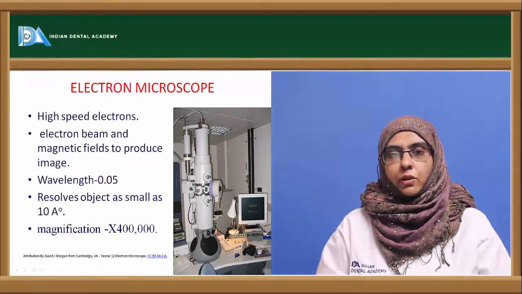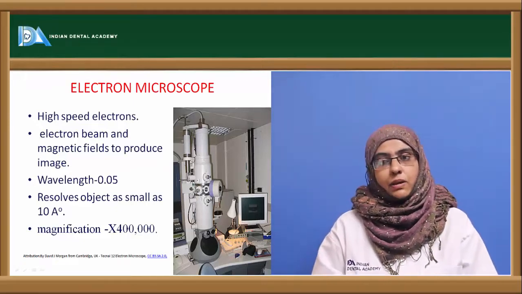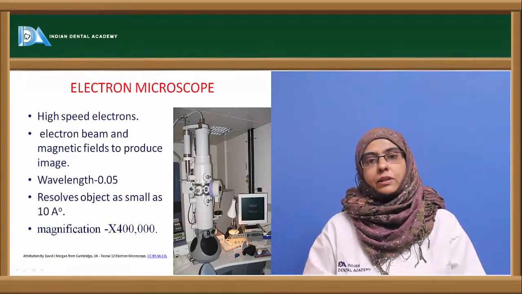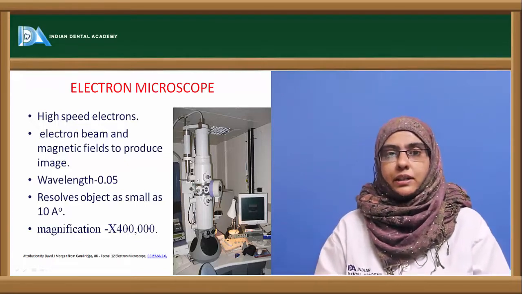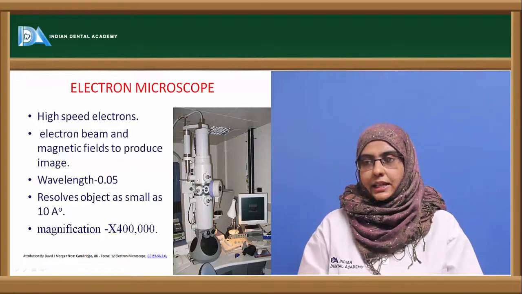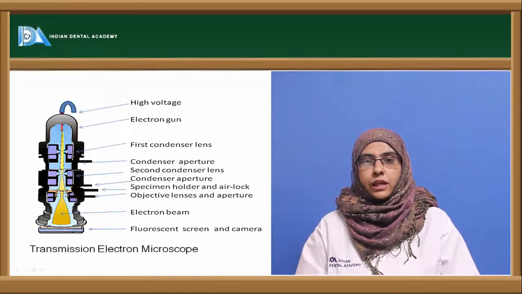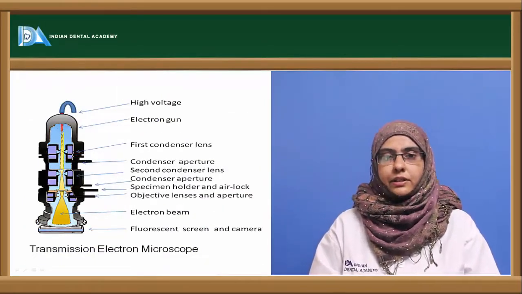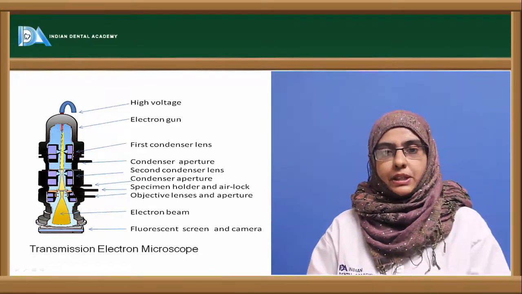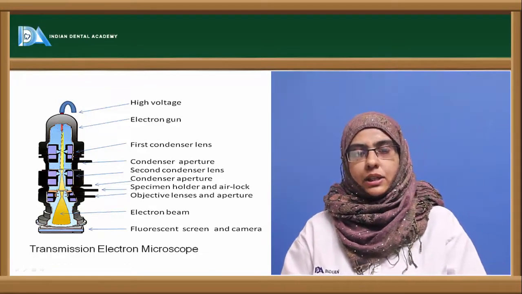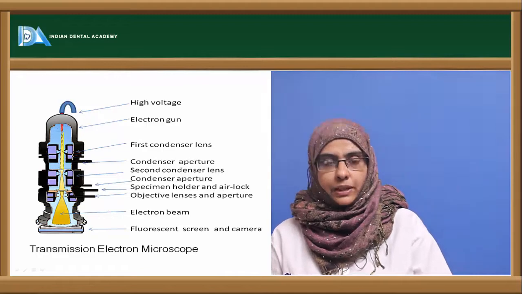So the resolved object is as small as 10 angstrom, and the magnification that we get from electron microscopy is around 400,000 times. So electron microscopy is again divided into two important types. One is transmission electron microscopy, and the other is scanning electron microscopy.